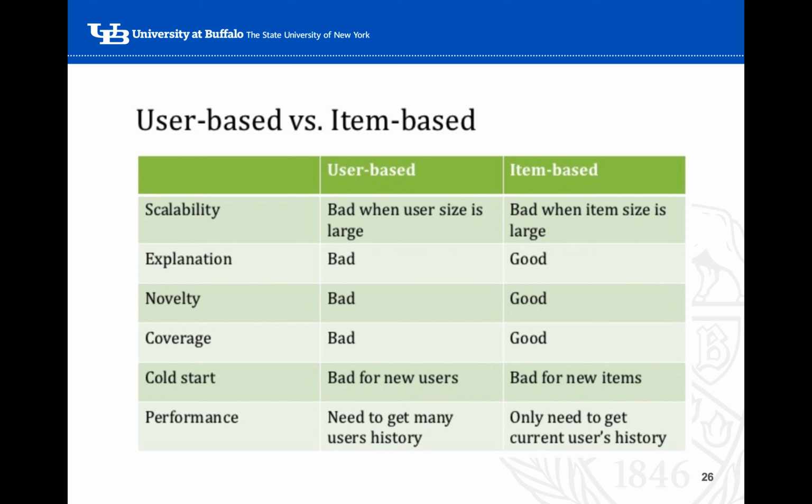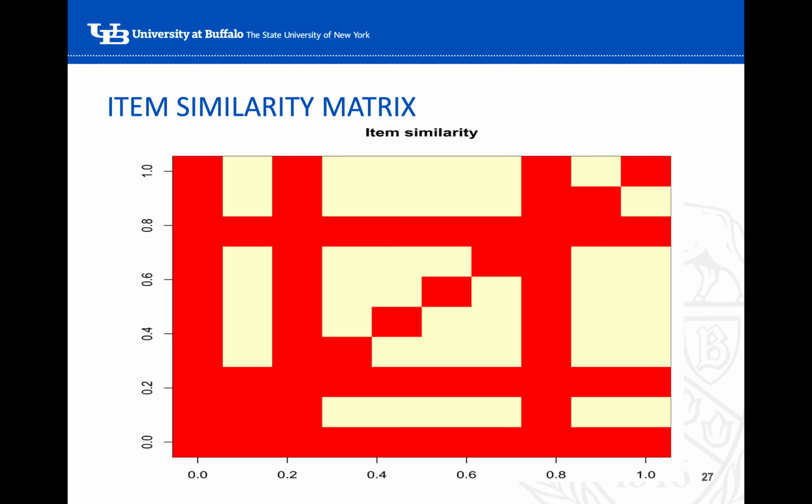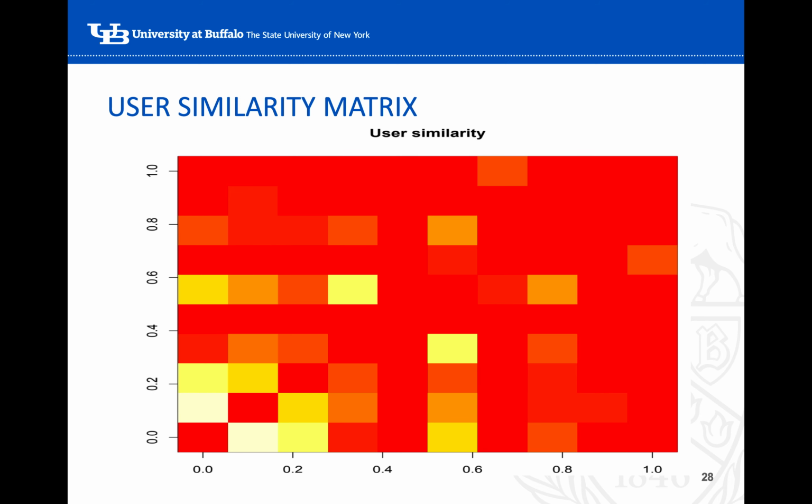Both user-based and item-based methods were considered for our collaborative filtering model. Both are viable options with their own pros and cons, as listed in this table. For instance, in cases where there are many items, user-based methods might shine computationally over item-based ones and vice versa. A heat map of our item similarity matrix was created, in which a cosine correlation is used. Likewise, the following is a heat map of our user similarity matrix, in which a cosine correlation is also used.